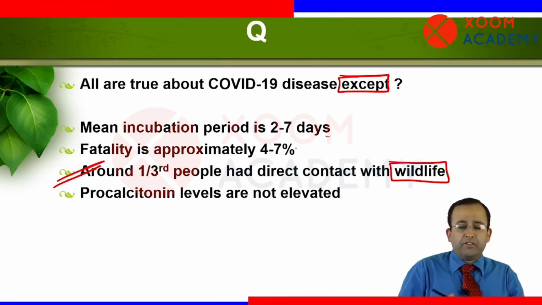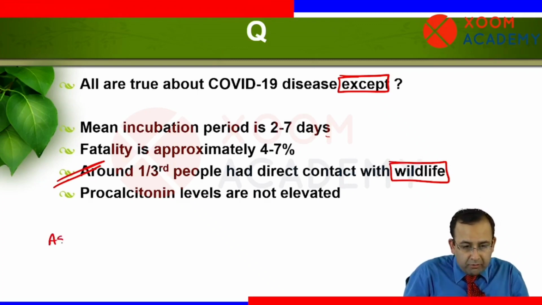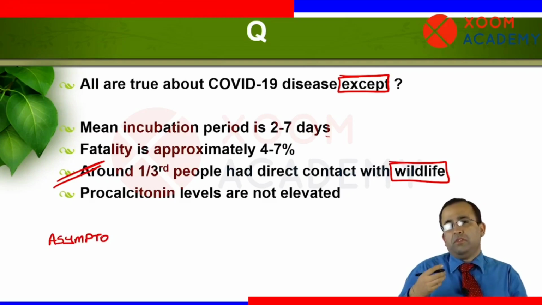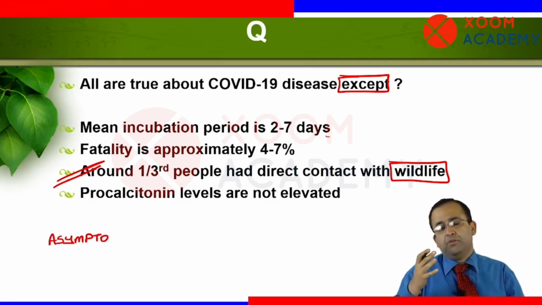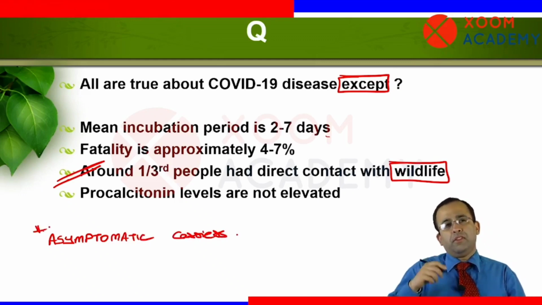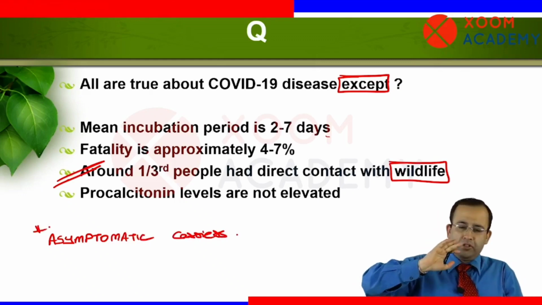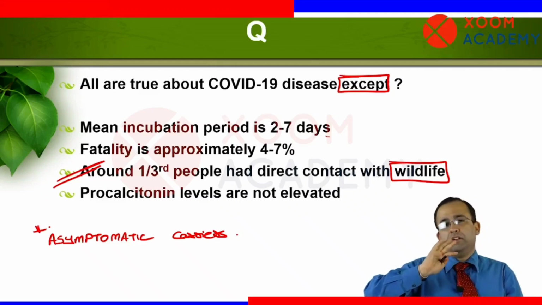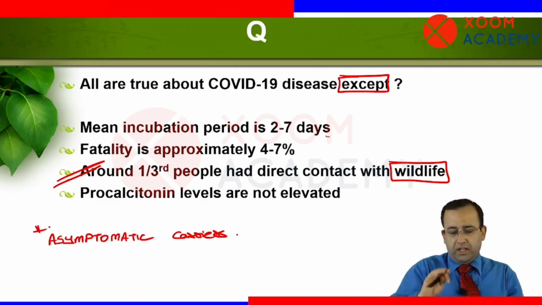Majority of the people get infected by asymptomatic carriers. The most common source of transmission is asymptomatic carriers, not wildlife, and that too one third, not at all. So option C was wrong. Procalcitonin is normal or reduced, it is not elevated. Option 4 was right. So the answer was 3.